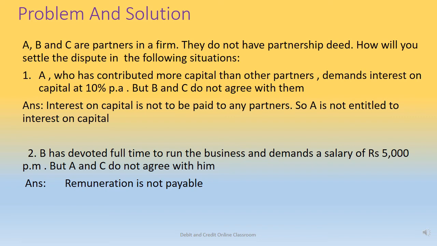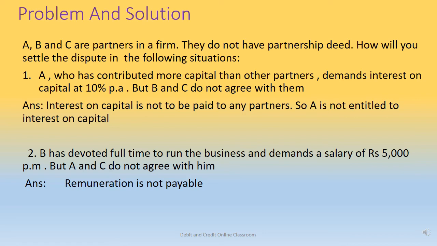A is demanding this because he has contributed more capital. But this we cannot allow because there is no partnership deed. In the absence of the partnership deed, provisions of Indian Partnership Act 1932 will apply, and thus there is no need to pay the interest on capital.